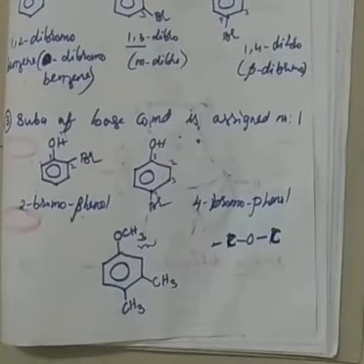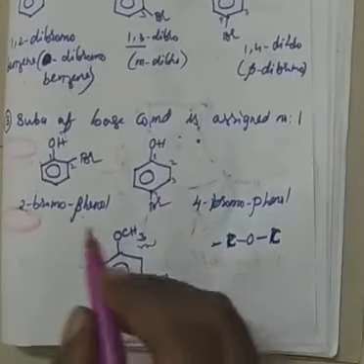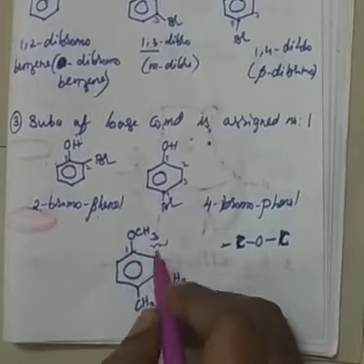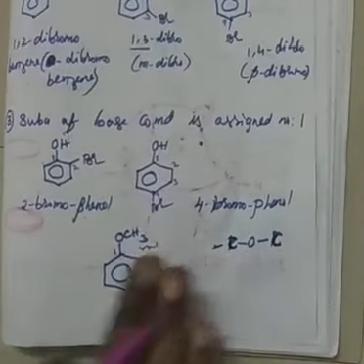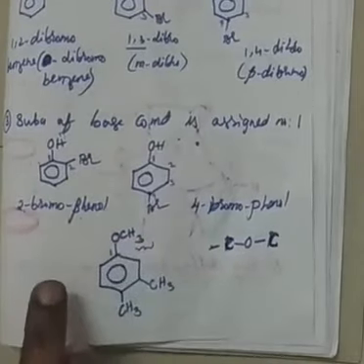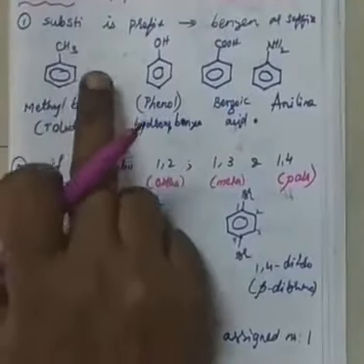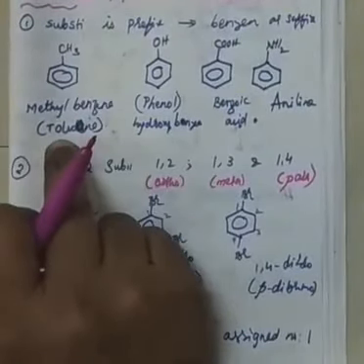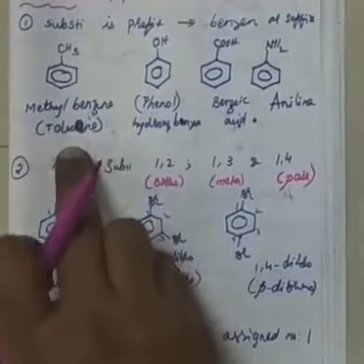Again, first assign the numbering. How to assign the numbering? First, give the basic compound number 1. Because this is a basic compound, the functional group will be the basic compound, like that you remember. Madam, you already told that if methyl is present, you should say toluene. Yes, if methyl is present, I should say toluene.